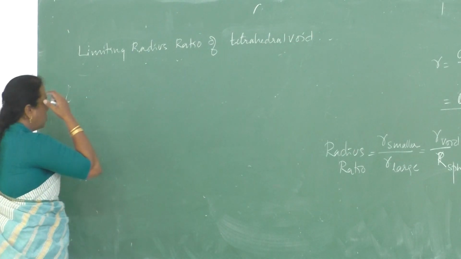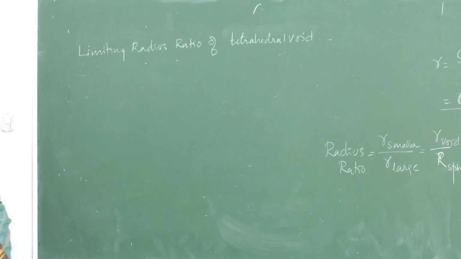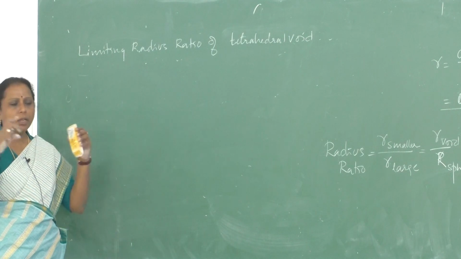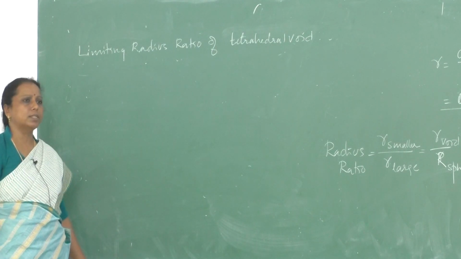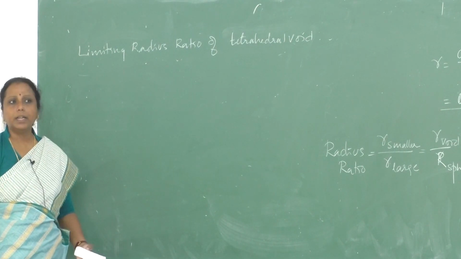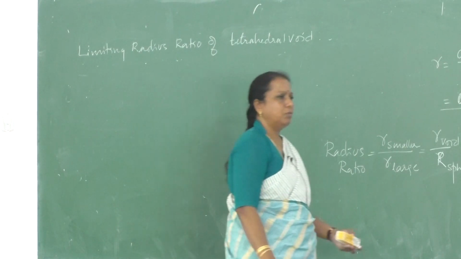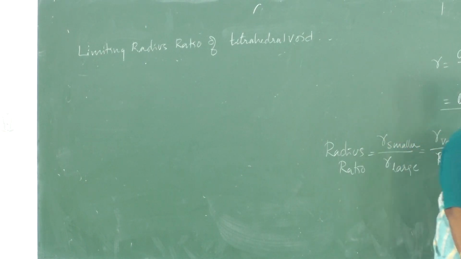Okay, so in one FCC unit cell, within the FCC unit cell, how many tetrahedral voids are present? We have calculated the number of tetrahedral voids and octahedral voids for n number of spheres.